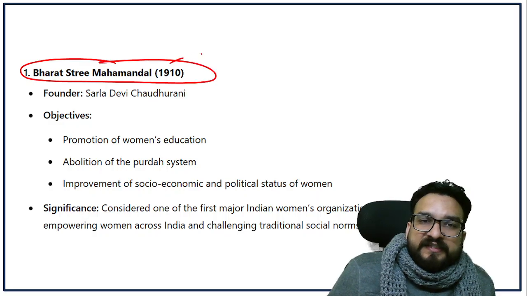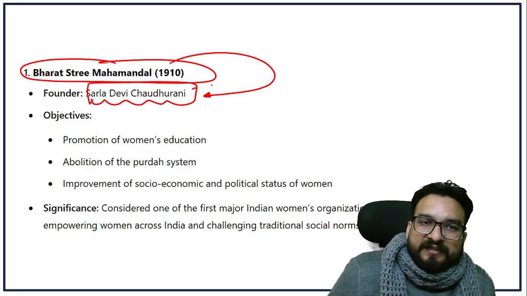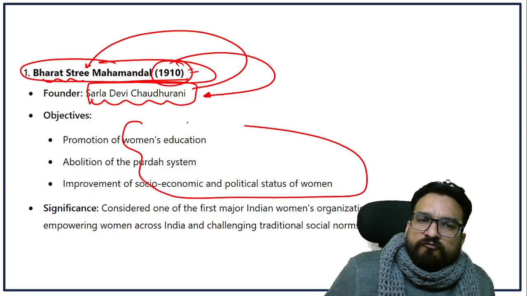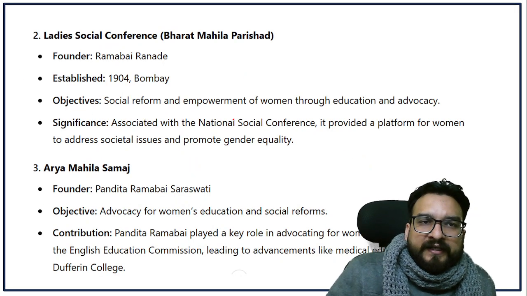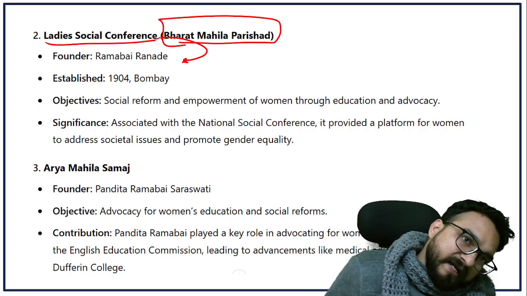Now, certain organizations which are basically related to the women reformers are like Sarla Devi Chaudharani. Just remember that she is related to Bharat Stree Mahamandal in 1910. Promotion of women's only. Women's upliftment they will want. Okay. Ladies Social Conference, Ramabai Ranade. Very important, guys. Bharat Mahila Parishad. As it is, they can ask you.